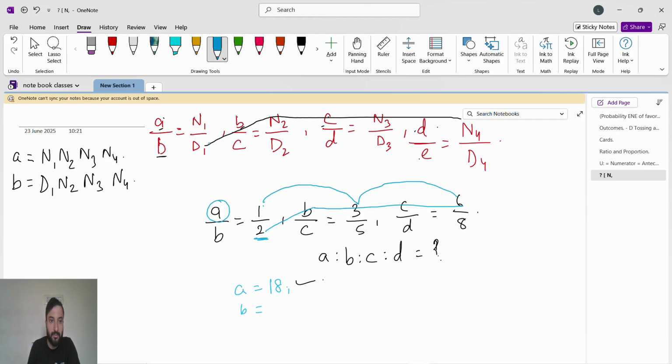So the b value is: b is starting from here, so here 2, and then we will not go like this. We will go to b only, and then we will move on to the numerator. So b is here 2, then b is here 3, so 2 into 3 is 6, and then we go to the numerator only. 2 threes are 6, 6 sixes are 36. So b is 36.